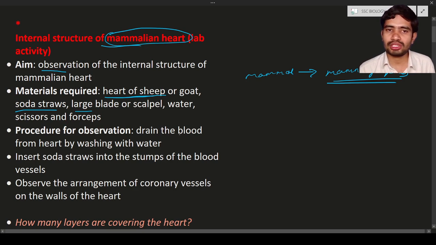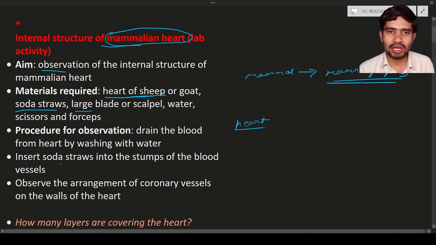Next, procedure and observation. First, go to any butcher shop. A butcher shop is nothing but a meat shop. Not the kidney, ask for the heart. They will provide the heart, and bring it to the lab. After bringing the heart to the lab, first we have to drain the blood from the heart. How do you drain? Just pour out the blood which is present in the heart and wash it with water. After washing with water, the heart becomes clean without any blood.